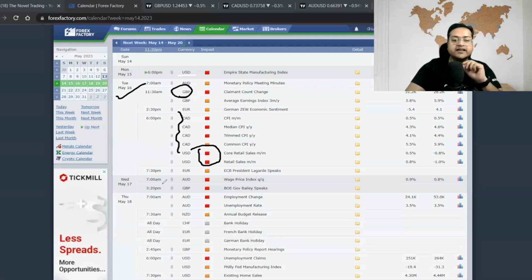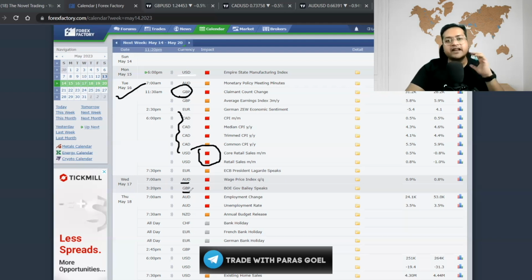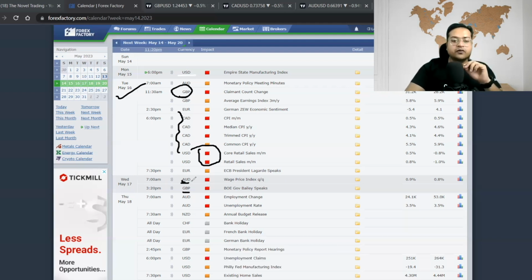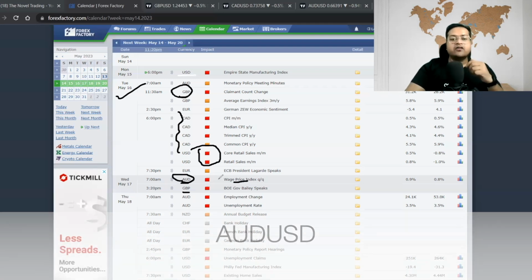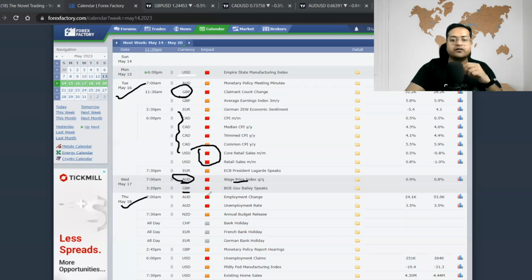Then on the Wednesday, you are going to get news about the AUD and GBP. I'm not saying that this is going to be very highly volatile, but I'm expecting a good volatility on the AUD because this is wage price index data released in the market. Then on the next day, Thursday, we are expecting a good volatility on the AUD, which is Australian dollar, and also on the USD. Some small important news is going to come in the market, not like FOMC.